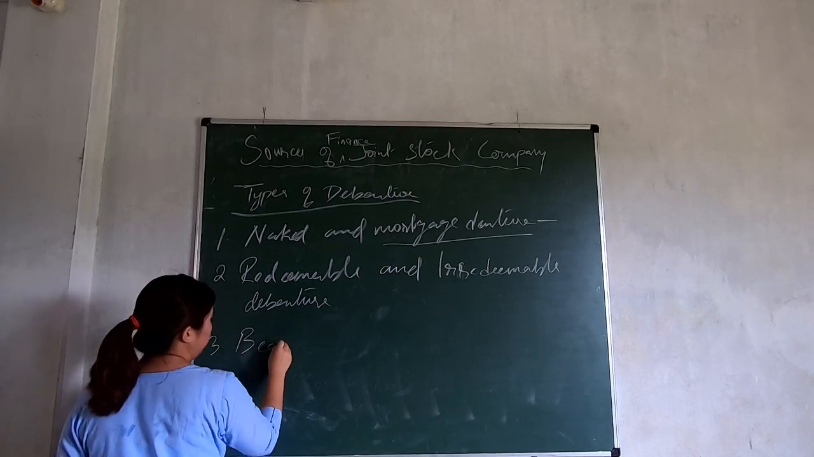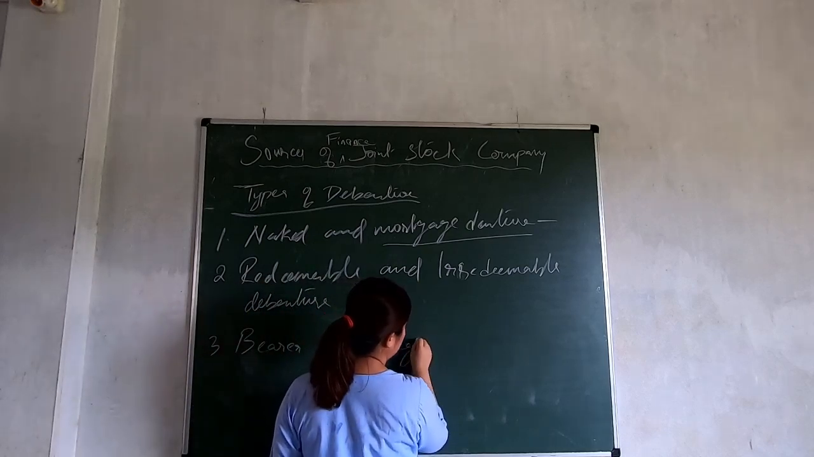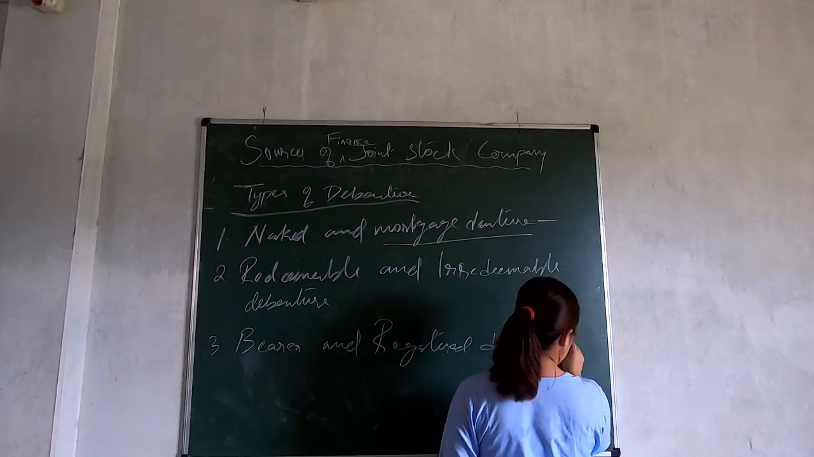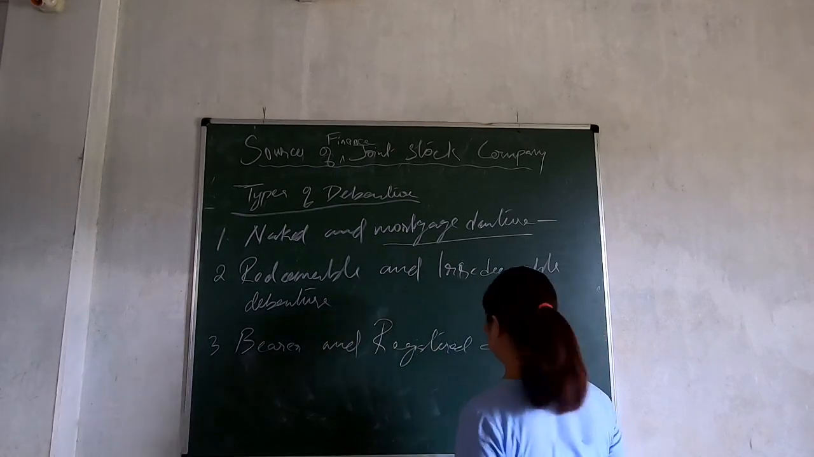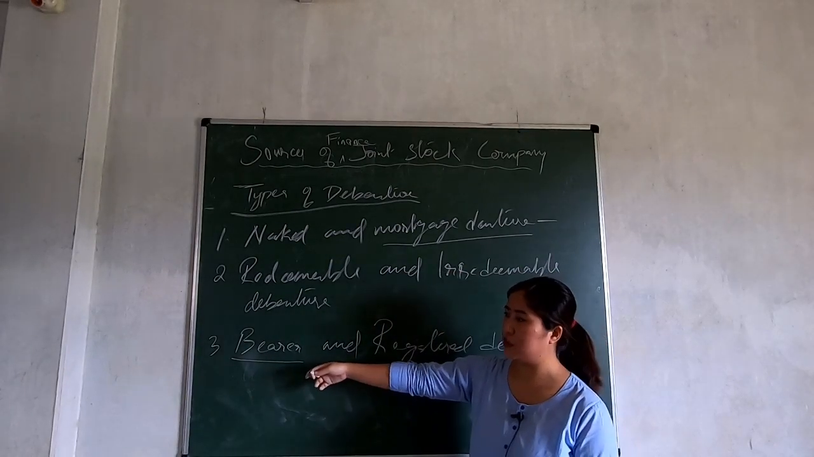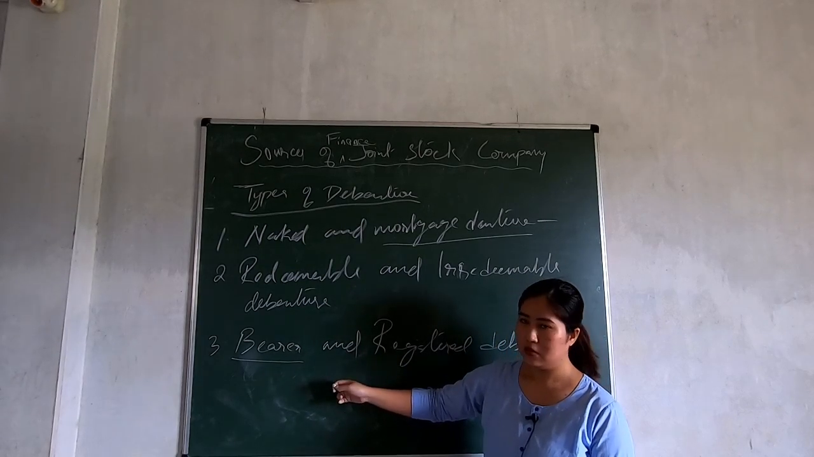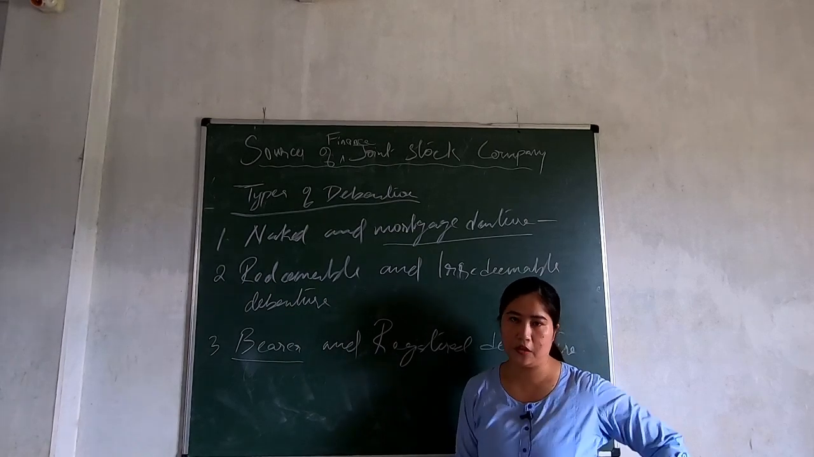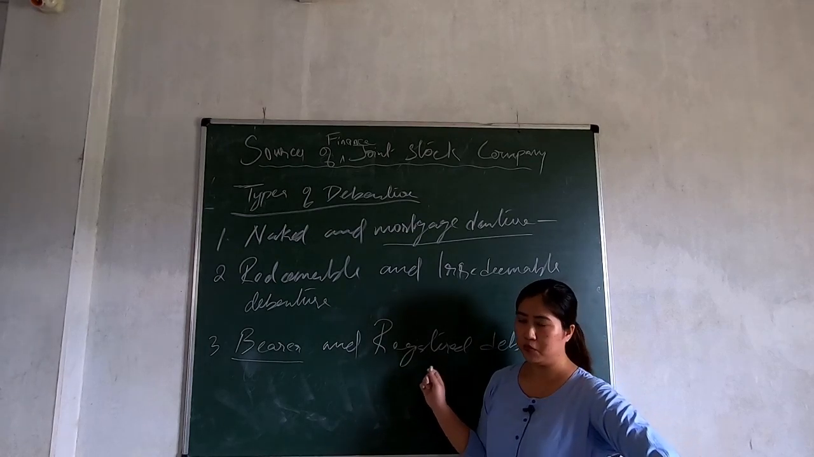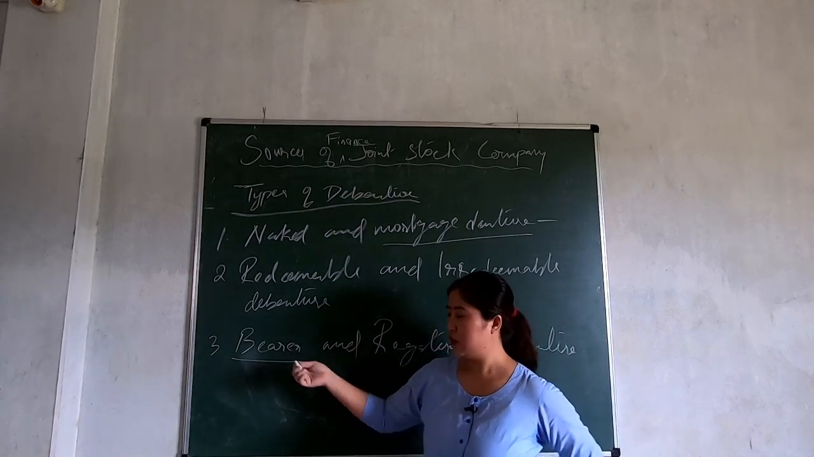Next, we have bearer and registered debenture. A bearer debenture is the type of debenture which is not registered with the registrar of debenture holders. Registrar means, before giving your board exam, you have to register yourself, is it not? During class 11, you went to the office to register with the board. Just like that, a bearer debenture is not registered.